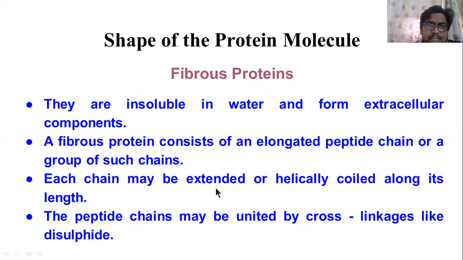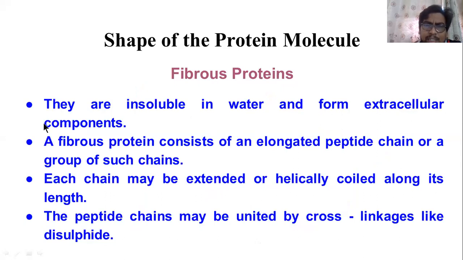First, we are going to see the fibrous protein. Fibrous protein is basically insoluble in water. It does not undergo hydrolysis in water. That's why it is called insoluble, because fibrous proteins form the extracellular components. In some substances, this fibrous protein is on the outer layer.